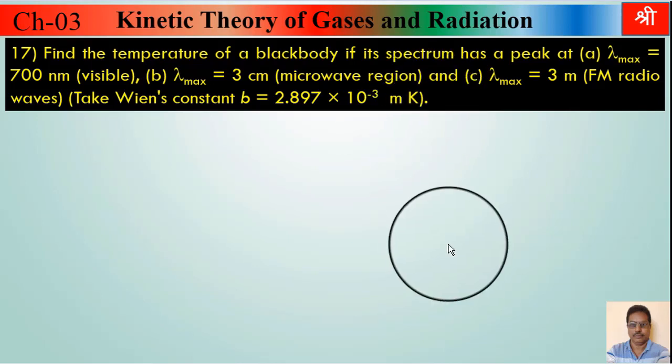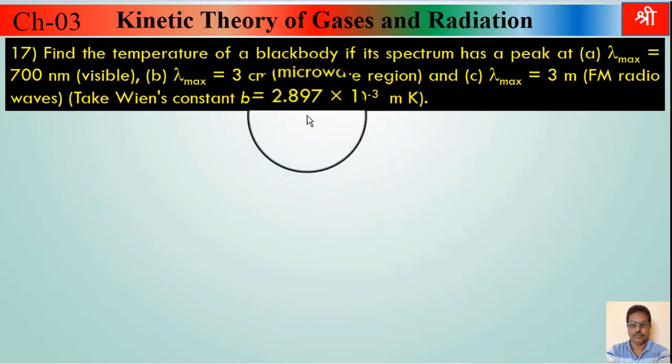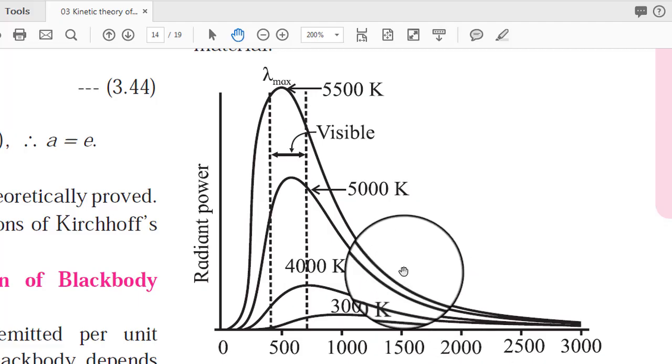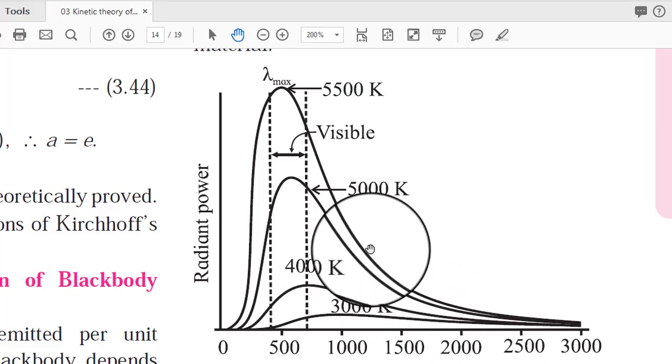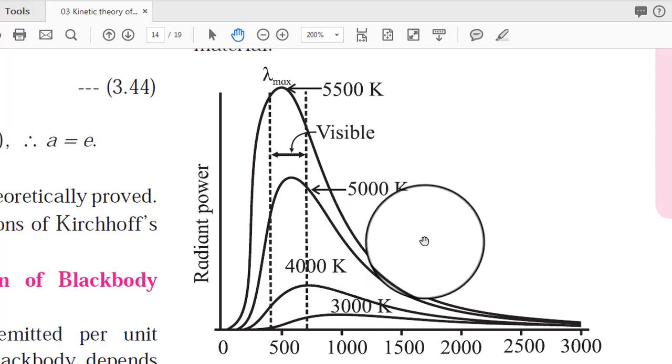We know that when a black body radiates heat energy in the form of electromagnetic waves, the waves consist of different possible wavelengths. We have seen this in the part on spectral distribution of black body radiation.